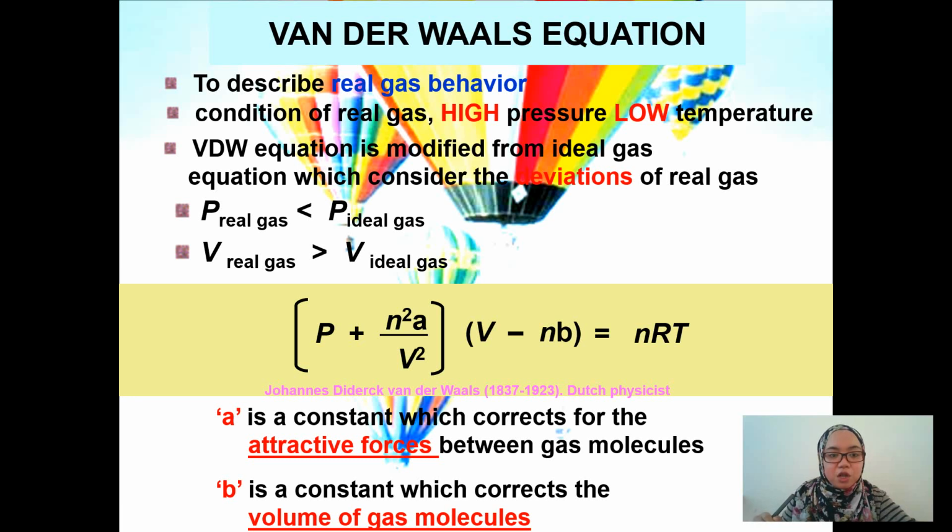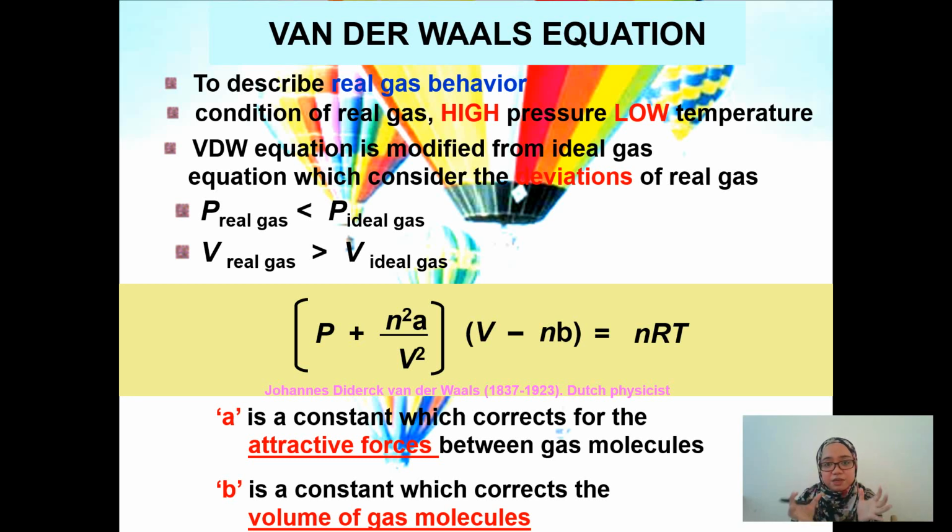Ketika sini pula, the volume of real gas is larger than the volume of ideal gas. Untuk ideal gas, we assume that the volume of the gas particles is negligible compared to the volume of the container. But in reality, in real gas, the gas particles actually occupy a certain amount of volume in the container.